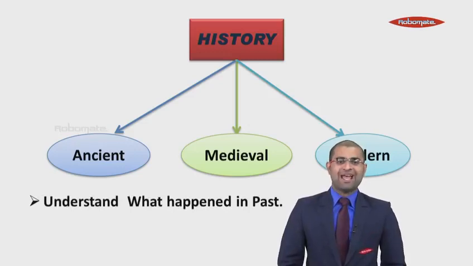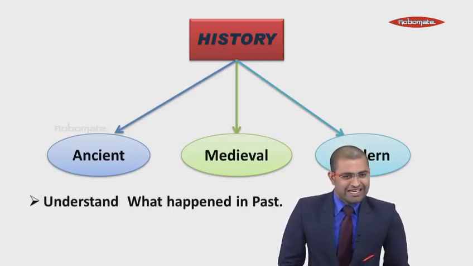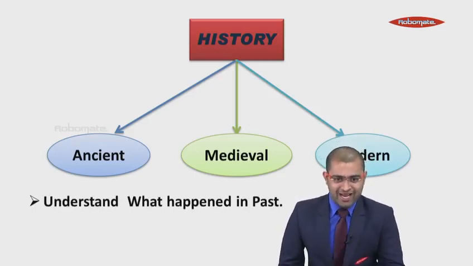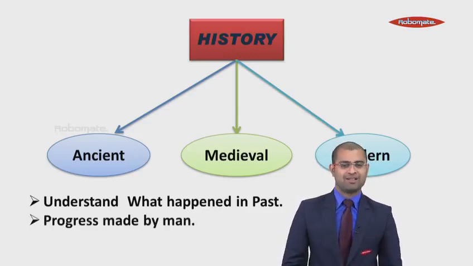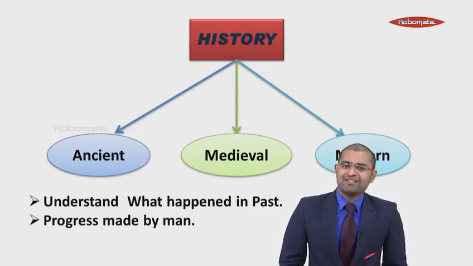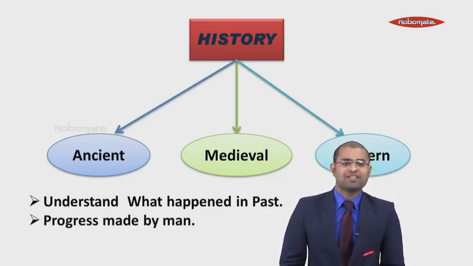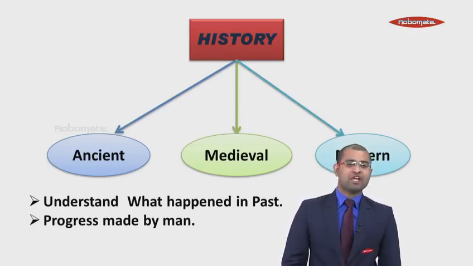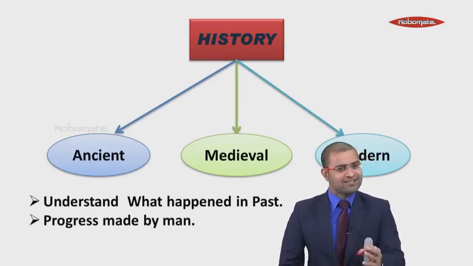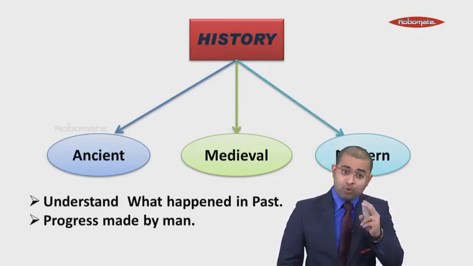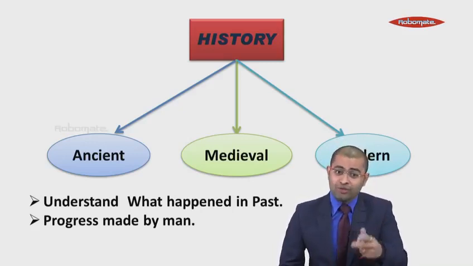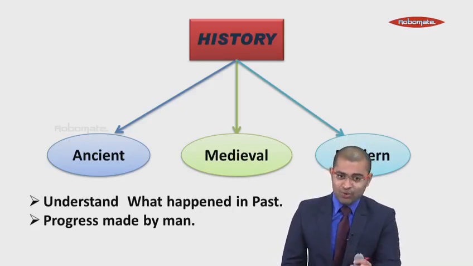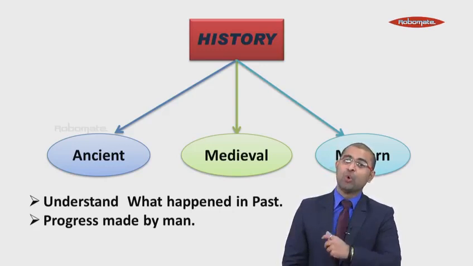So let us understand what exactly happened in history. This history tells us about the events which took place in the past. Students, you have been knowing that our ancestors have been living on this earth thousands of years ago. But obviously, they had many problems. They needed to struggle for their life. Their life was not so easy. But in this history, we'll come to know what progress and development was made by our ancestors in detail. So let us know what happened exactly during those days.